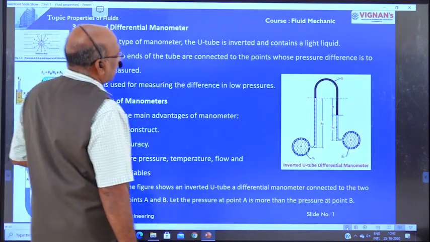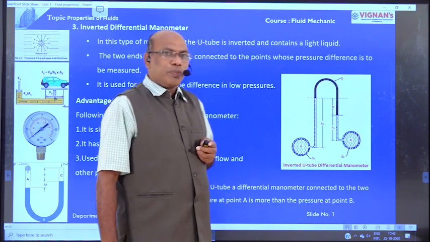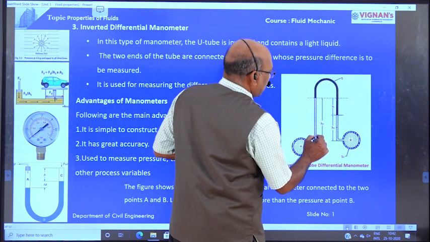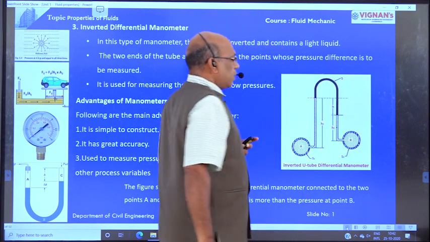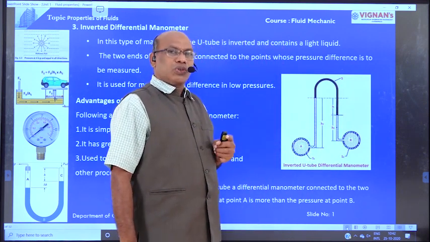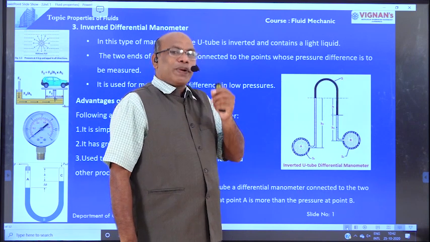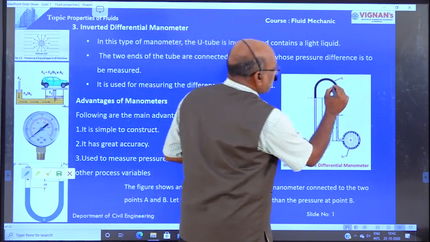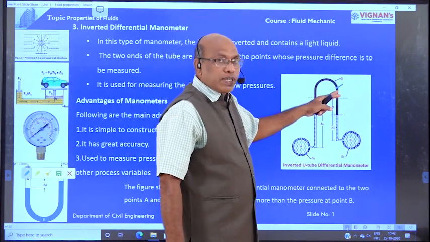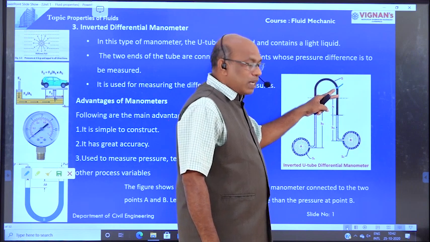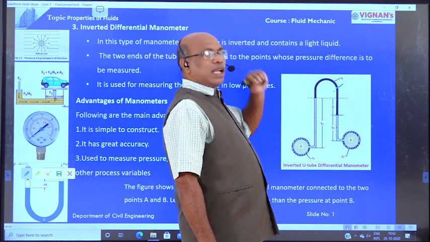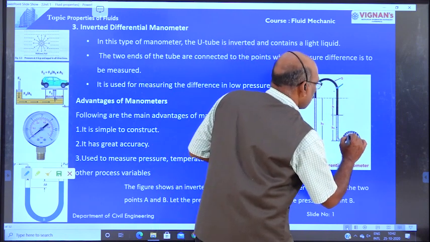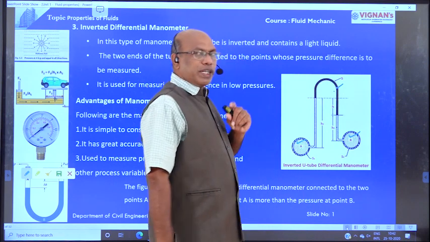Inverted differential manometer. Here the U-tube is provided in a different way, that is, in an inverted shape. The inverted differential manometer is used to measure very low pressures. Also, in the inverted differential manometer, the specific gravity of the manometer liquid is less than the specific gravity of the flowing liquid in pipe A or pipe B. That is the only difference.